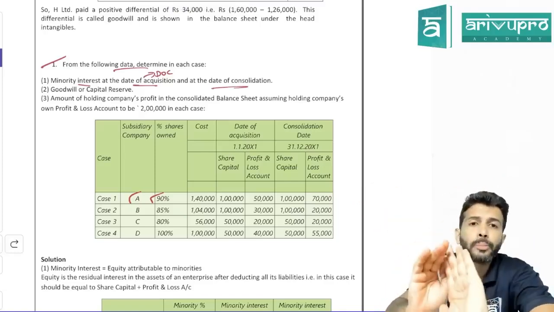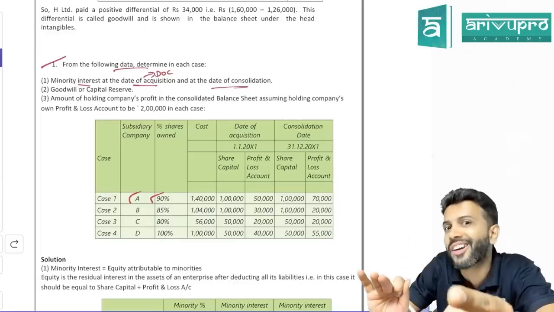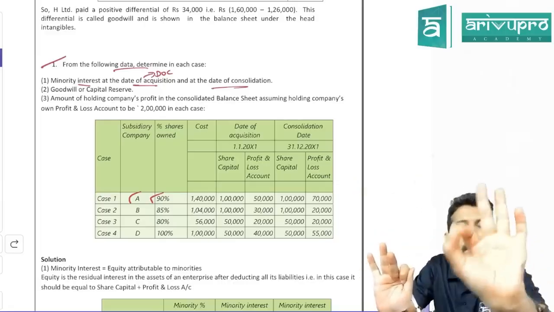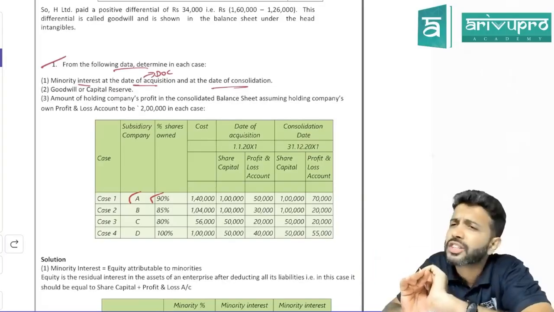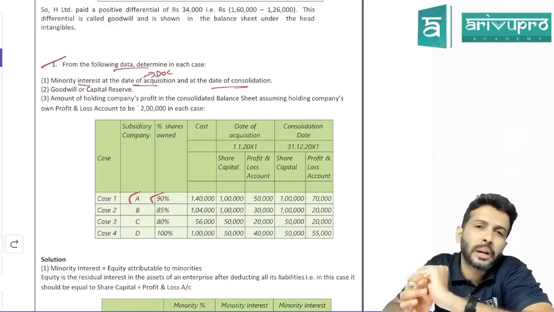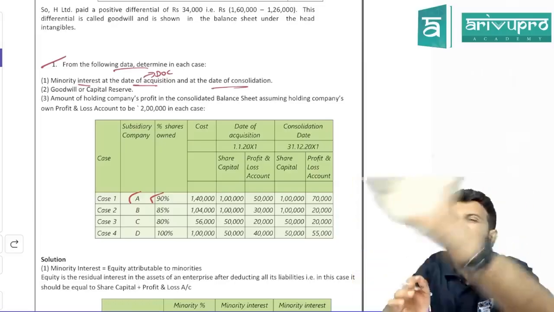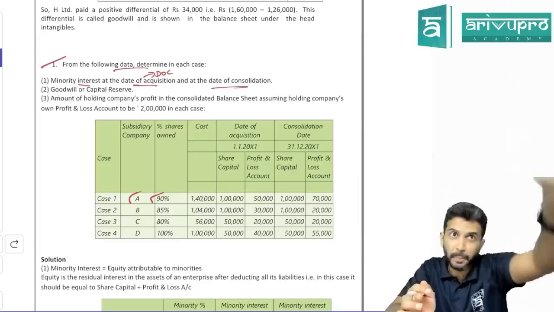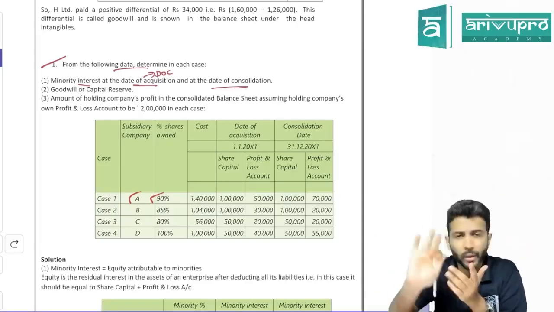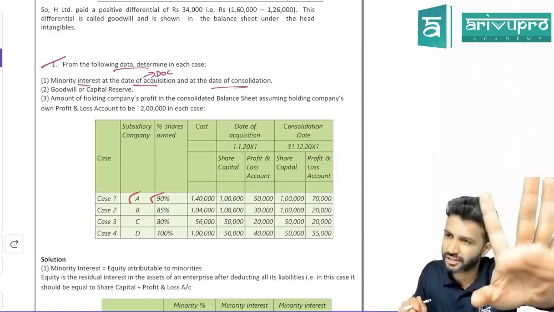To get goodwill, what do you simply do? Cost of investment, you compare it with your share of net assets. And minority interest is also a shareholder. If you are an equity shareholder in one company, what is your entitlement? Net assets. Either you can say share capital, pre-acquisition profit, post-acquisition profit, but for that we need to find how much is pre and how much is post. We don't want all that drama. If you are an equity shareholder, what you are entitled to get is the net assets.